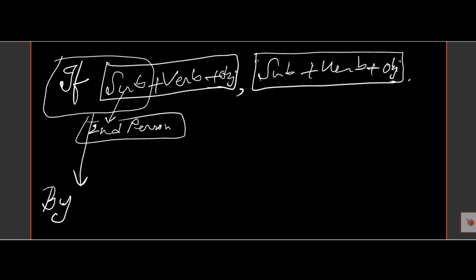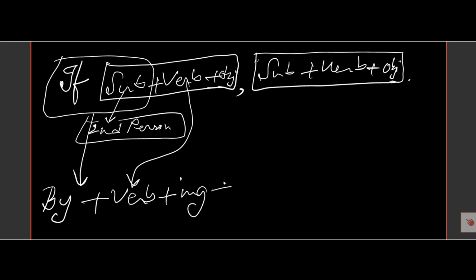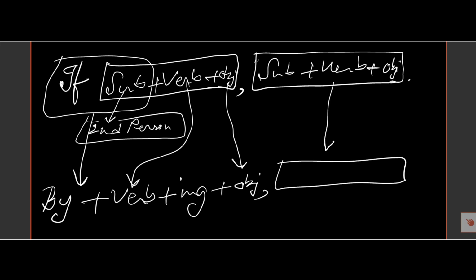We must begin with by, then the main verb will take ing, and then object, then the other part of the sentence, subject, verb, object.